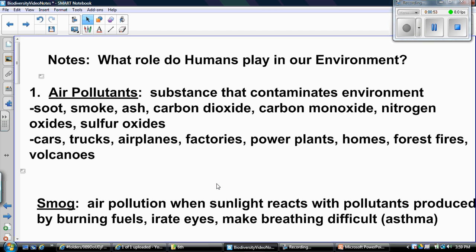Examples of air pollutants are soot, smoke, ash, carbon dioxide, carbon monoxide, nitrogen oxides, sulfur oxides. These chemicals are found in cars, trucks, airplanes, factories, power plants, homes. They come from forest fires and volcanoes.